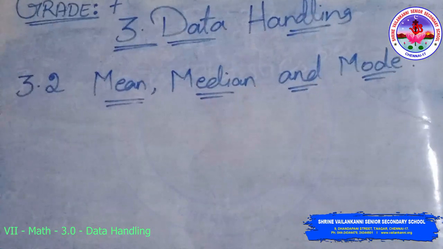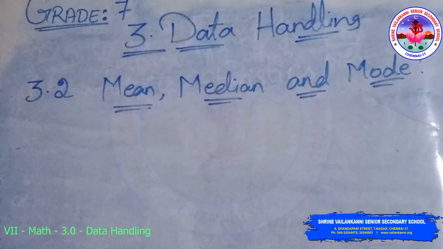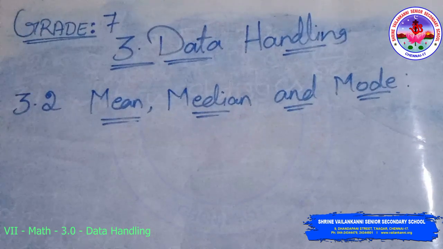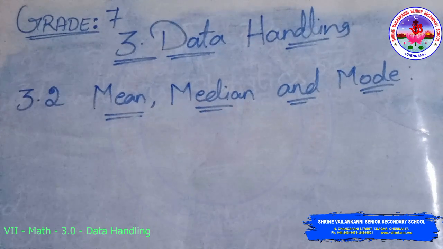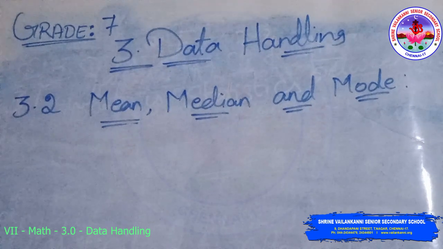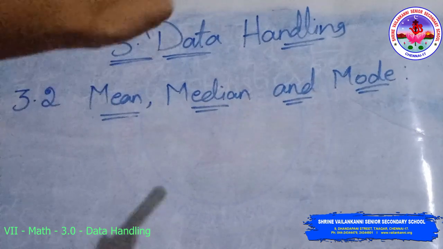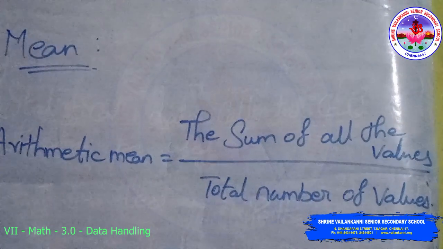The next section, 3.2: mean, median and mode. In any statistical analysis, the first kind of computation that one deals with is the average. There are three different types of average: mean, median and mode. The first one is mean.